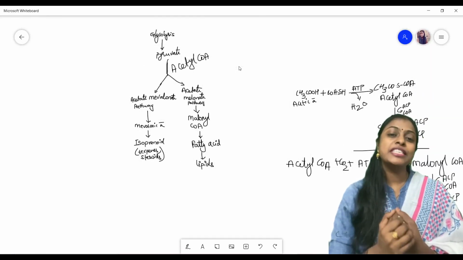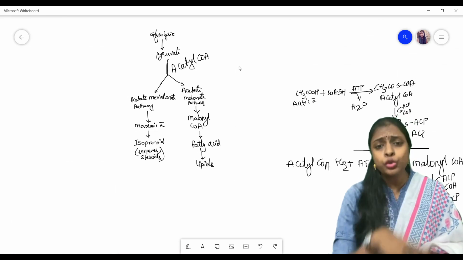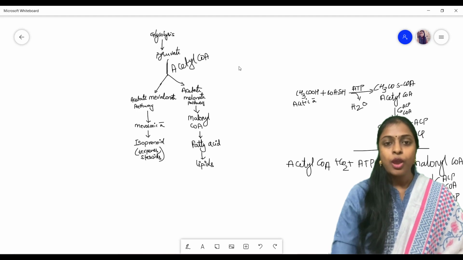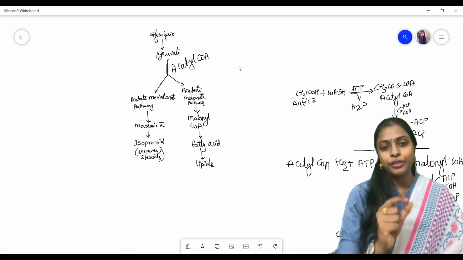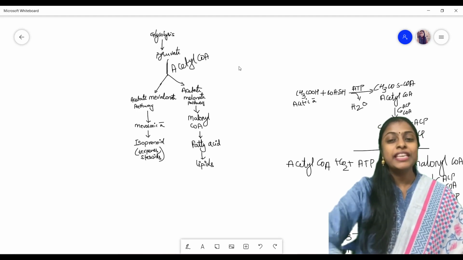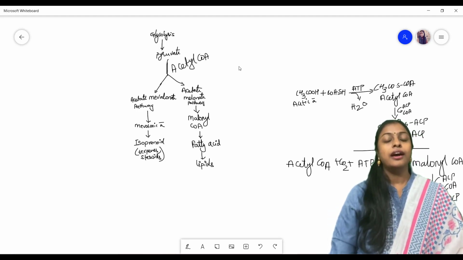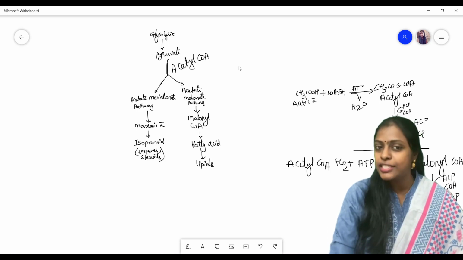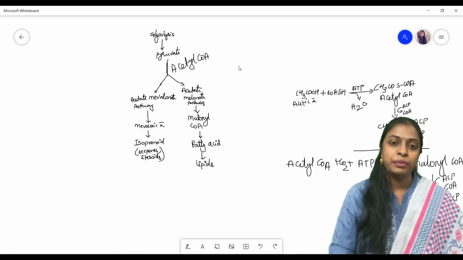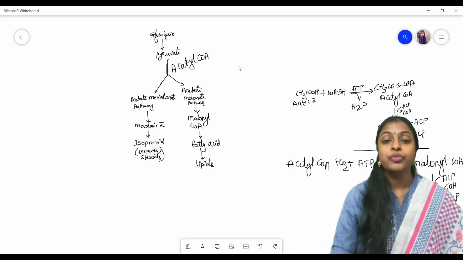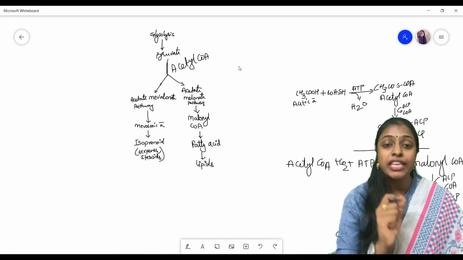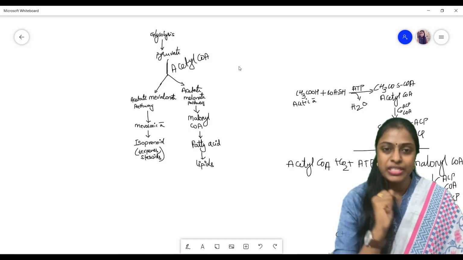Before going into these two pathways, let's see how these pathways start. What are the biosynthetic precursors of these pathways? The first one is glycolysis. If you remember the introduction class which I took the day before yesterday, you would remember glycolysis, because both the acetate mevalonate pathway and the acetate malonate pathway start from glycolysis.